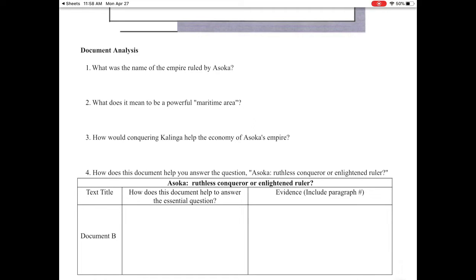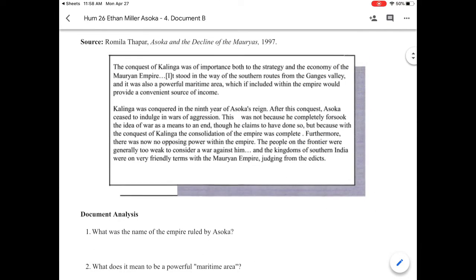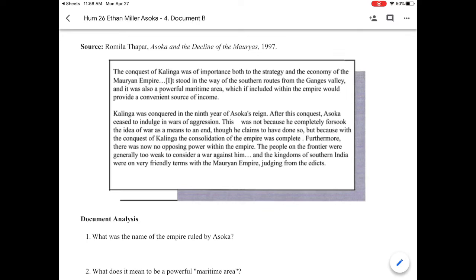And the reasoning could help us answer the question, ruthless conqueror or enlightened ruler. Okay? So, I'm going to go ahead, and this video might be a little bit longer because I'm going to read this document and then give you my thoughts on it. If you want to read this by yourself, then don't worry about listening to the rest of this. But if you want some help, it's right here.